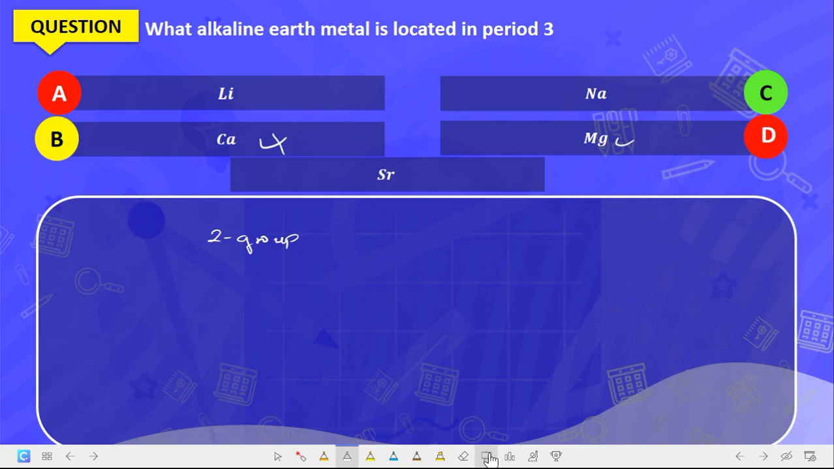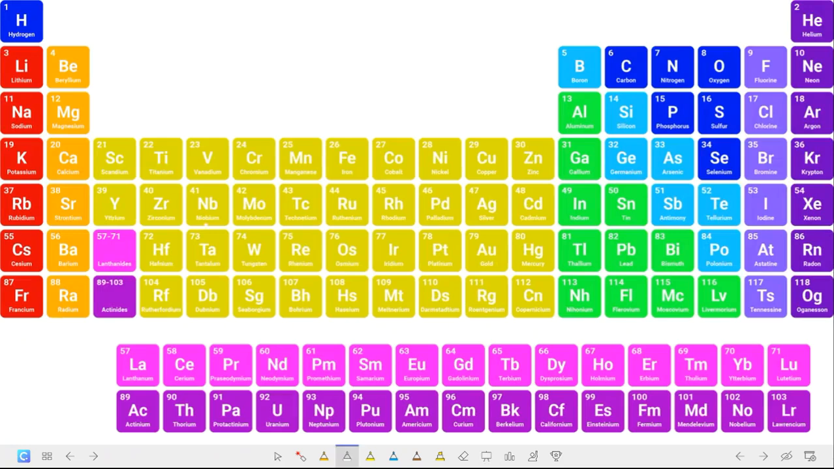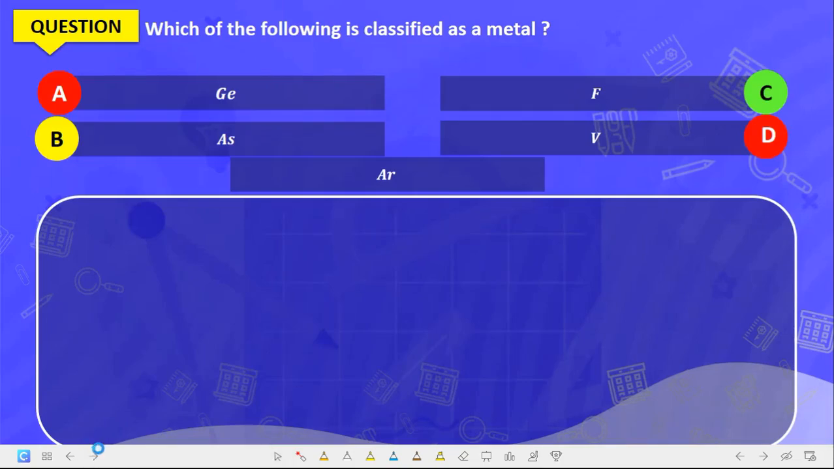Now we can check that from our periodic table. These are the group 2 elements. Now which of these group 2 elements is in period 3? The period is the one that runs horizontally. The ones that run like this are the periods. Period 1 has only hydrogen. This is period 2, and this is period 3. Group 2, period 3 is what? Magnesium. So magnesium is the correct answer to that question.